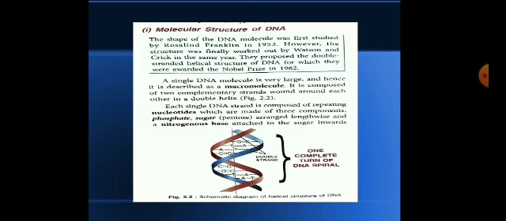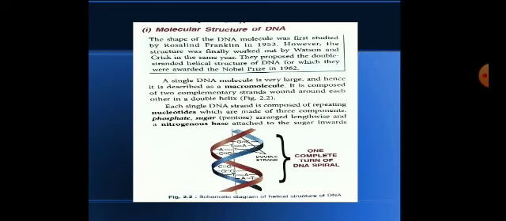Now in this next slide, I am showing you the molecular structure of DNA. What is DNA? DNA is present in a linear sequence on the chromosome. The shape of the DNA molecule was first studied by Rosalind Franklin in 1953, but the final structure was worked out by Watson and Crick.